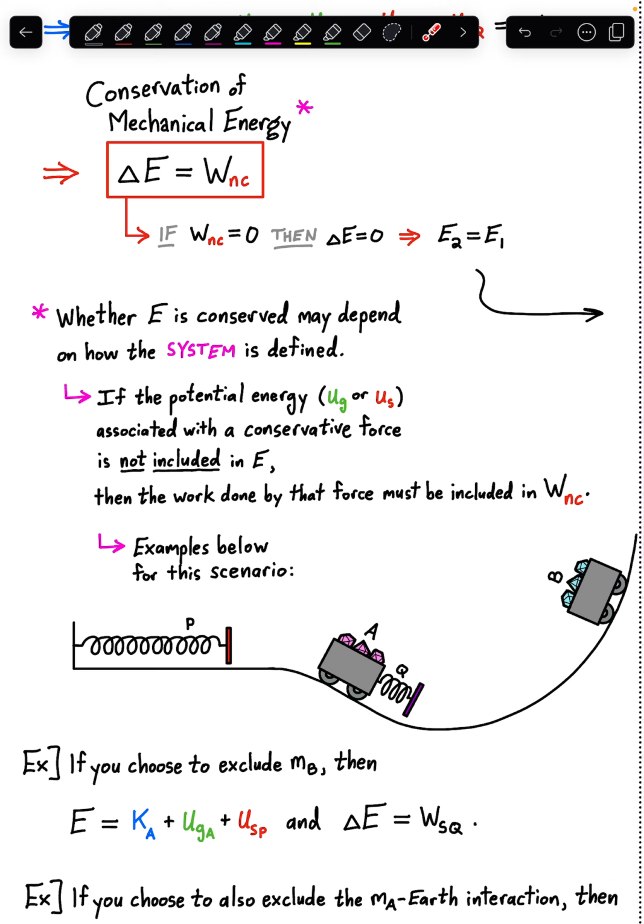If the potential energy, either gravitational or elastic potential energy, associated with some conservative force in the scenario is not included in the mechanical energy, then the work done by that conservative force must actually be included in with the work done by non-conservative forces. Essentially, if you don't include the potential energy in the mechanical energy, then that conservative force effectively behaves like a non-conservative force, and the work it does effectively becomes non-conservative work. Let's see some examples below of other